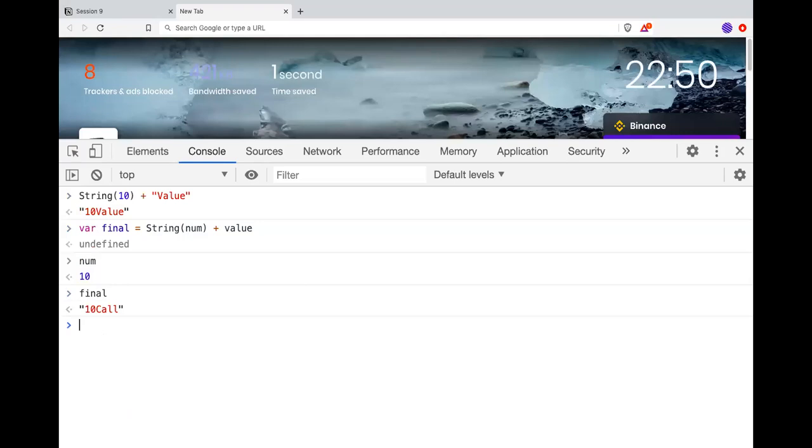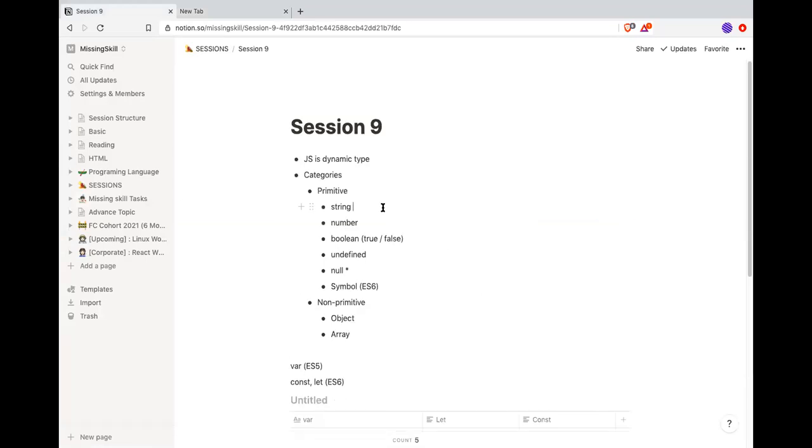Final. Okay, so this is same as this. All right, so JavaScript internally will convert using a built-in class. Every primitive type has its own built-in non-primitive type. String has a string non-primitive converter. Number has a number non-primitive converter. Boolean has a Boolean non-primitive converter. All right.